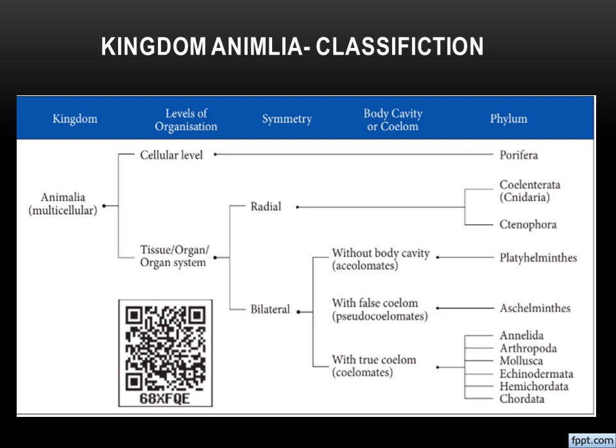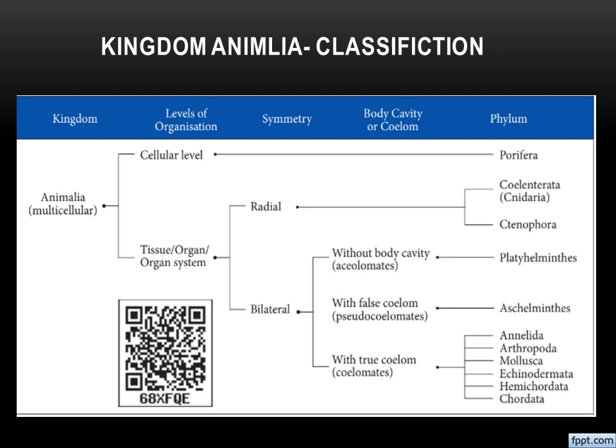The others are Porifera, Coelenterata, Ctenophora, Platyhelminthes, Aschelminthes, Annelida, Arthropoda, Mollusca, Echinodermata, Hemichordata as well as Chordata. You must know all these phylum names. Among these, the first phylum Protozoa has all unicellular organisms. Kingdom Animalia onwards, it is multicellular organisms.